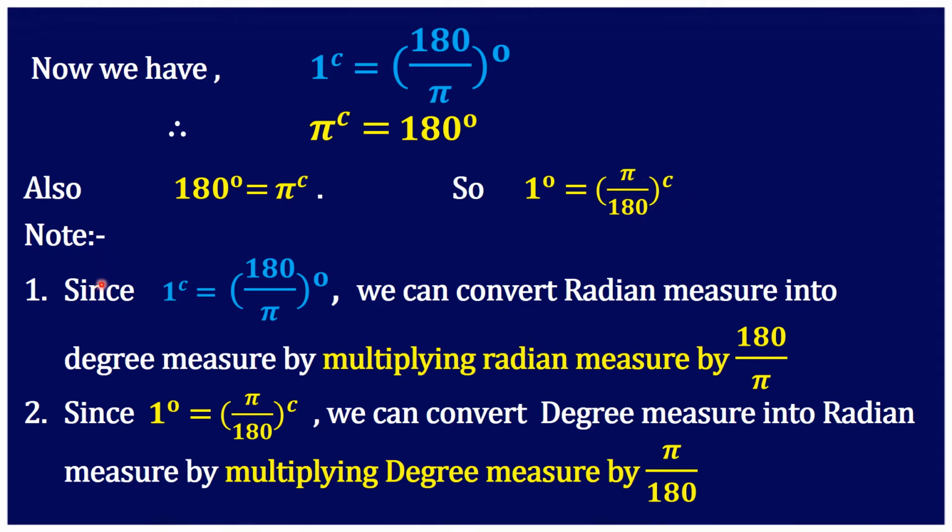Now these two points are very important, which are used in solving sums in the exercise. First one: since 1 radian is equal to 180 upon pi degrees, we can convert radian measure into degree measure by multiplying the radian measure by 180 upon pi. And the second one: 1 degree is equal to pi upon 180 radian. We can convert degree measure to radian measure by multiplying the degree measure by pi upon 180.